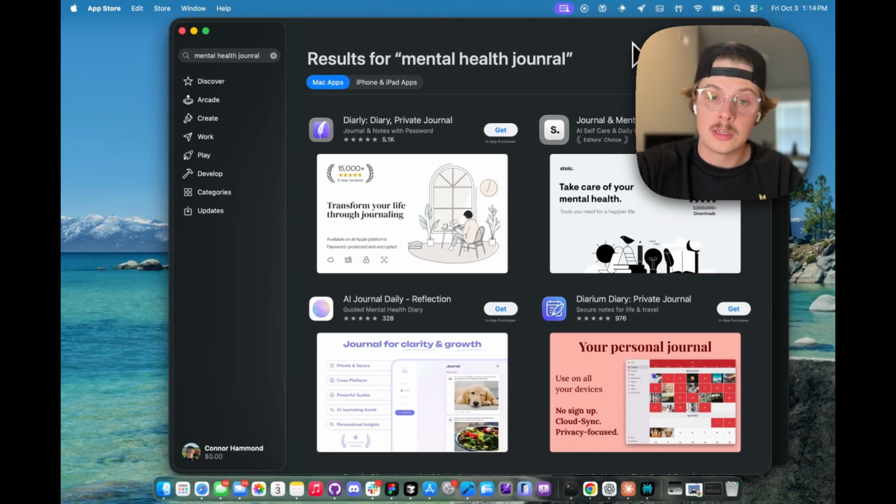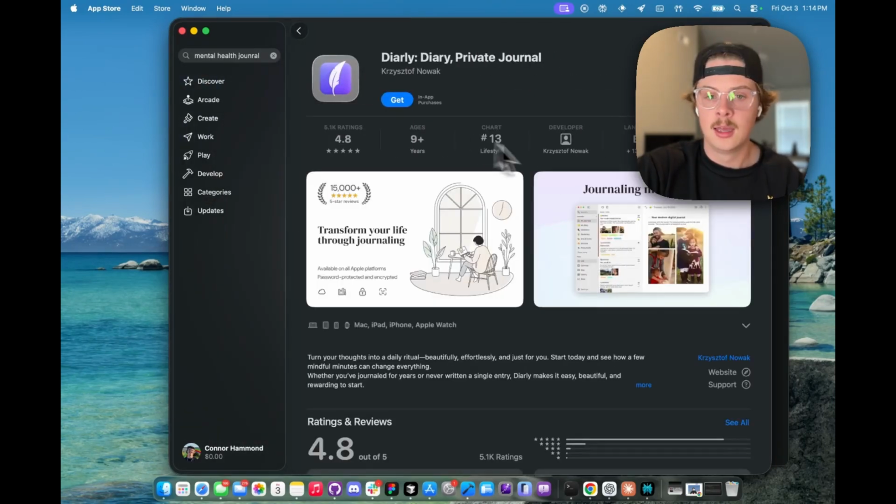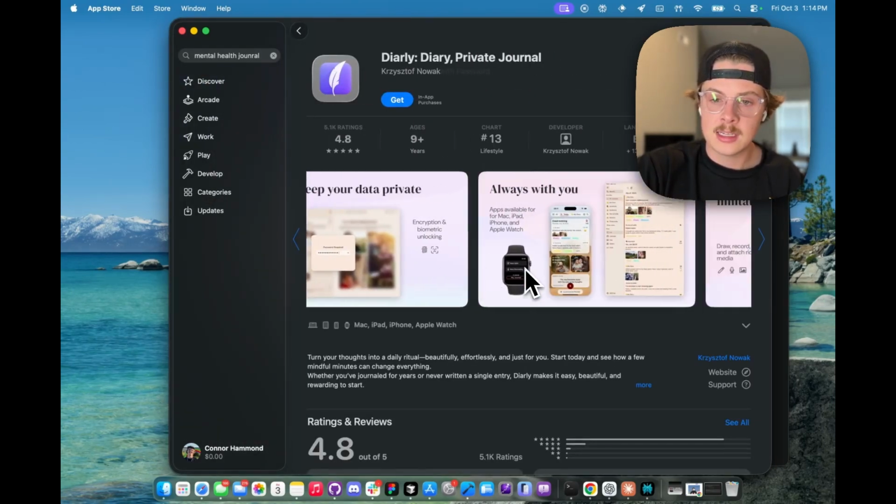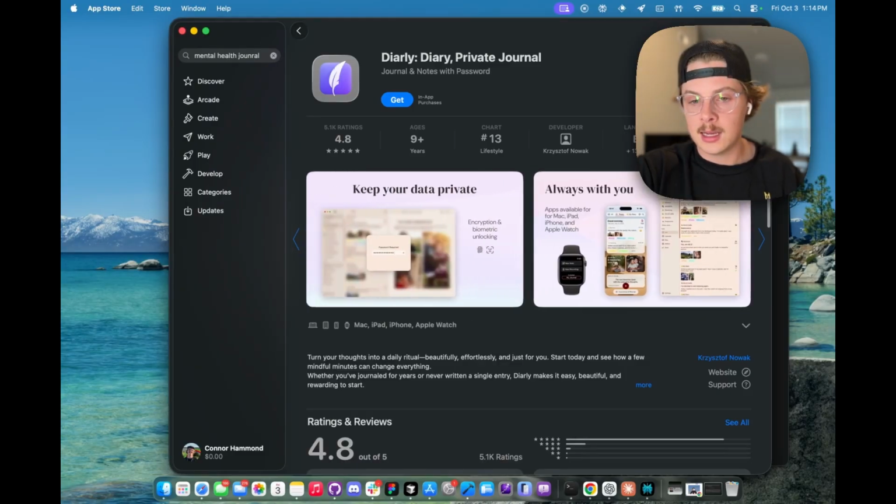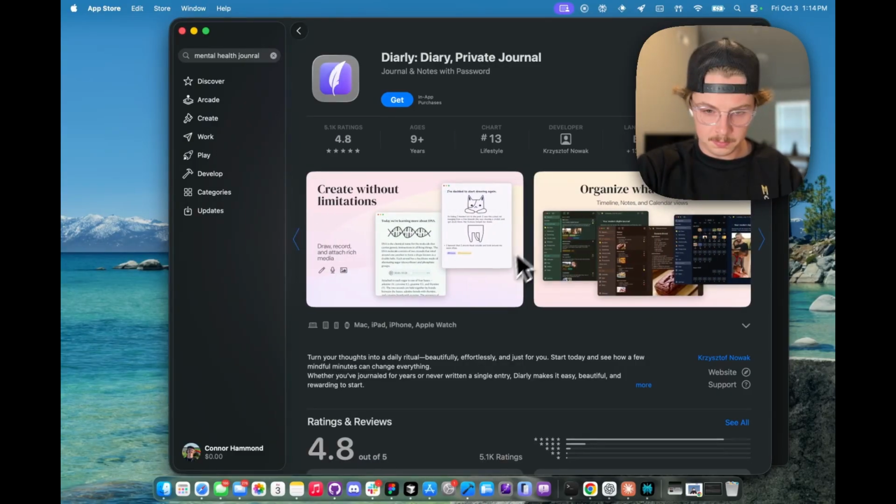But what you're going to want to do is research competitors. So I searched Mental Health Journal and I want to see what apps are popping up. So what does my competition look like? And get ideas for this. This would be really helpful later when we're designing and planning features more in depth.